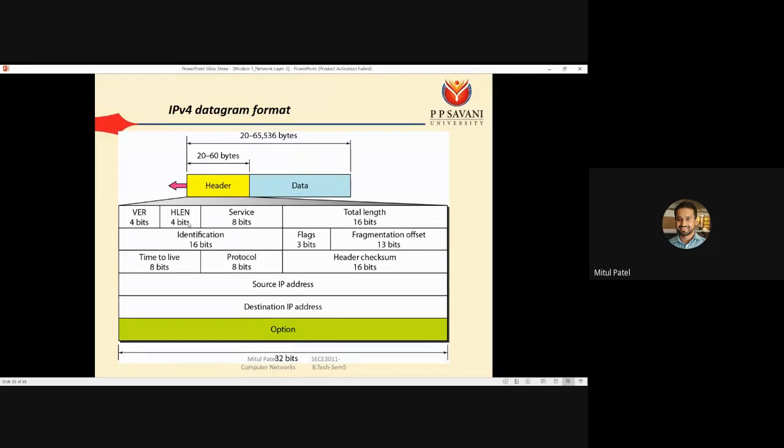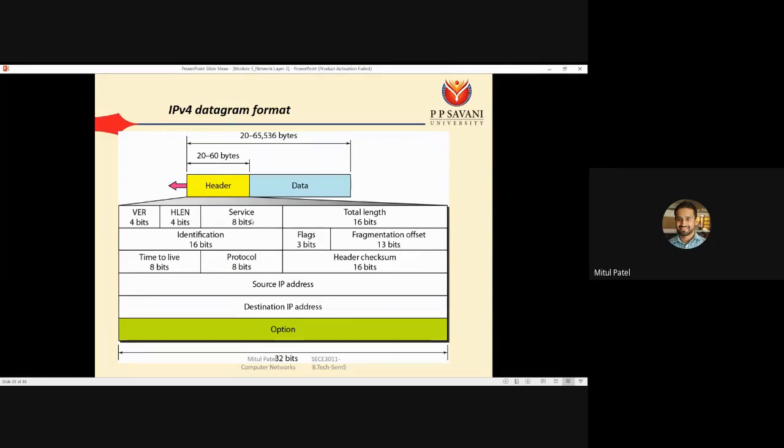And what is the maximum value of the HLEN? Let's say that our header is 60 bytes. If we divide this 60 by 5, then we have the value 12, so this 12 is set in the HLEN. No, 15. We have to divide 60 by 4, then we have the value 15. So this value is 1111. When all 4 bits are 1, then we have the HLEN equal to 60 bytes.